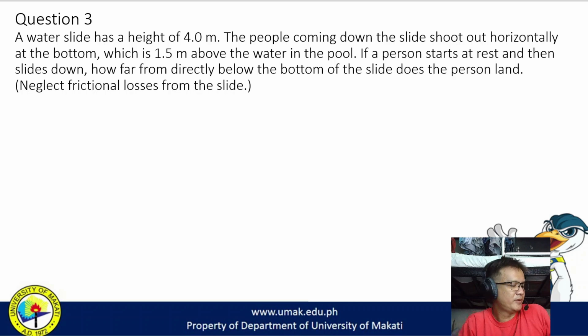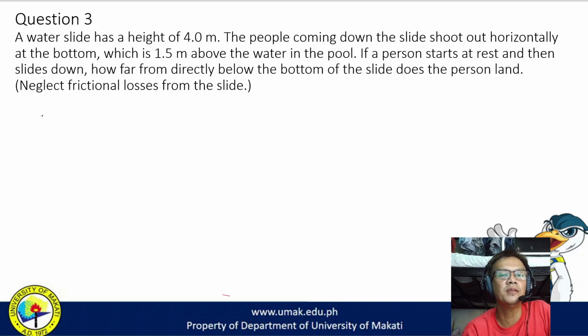Okay, so we move on to question number 3. A water slide has a height of 4 meters. The people coming down the slide shoot out horizontally at the bottom, which is 1.5 meters above the water in the pool. If a person starts at rest and then slides down, how far from directly below the bottom of the slide does the person land? Neglect frictional losses from the slide.